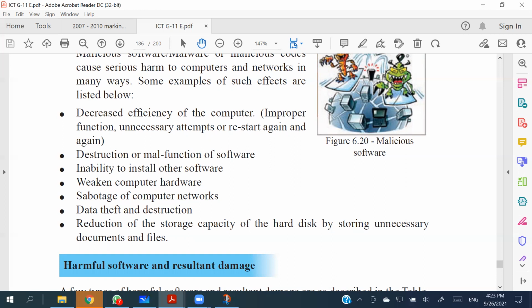And destruction or malfunction of softwares. It can either destroy or harm your software. Like, when a virus attacks, it attacks the Windows 32 folder of your computer system. So the operating system will collapse or go out of control, right? The coding will be changed, the functioning of the computer will be changed. You will have a lot of restarts and a lot of freezing, right? Those things can happen. Then inability to install other softwares. Sometimes it won't allow you to install any new softwares.